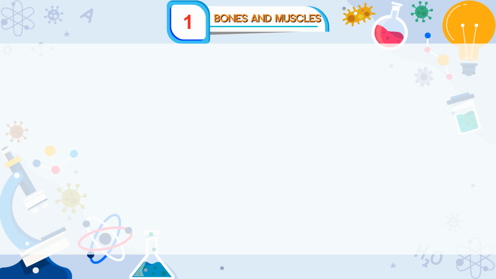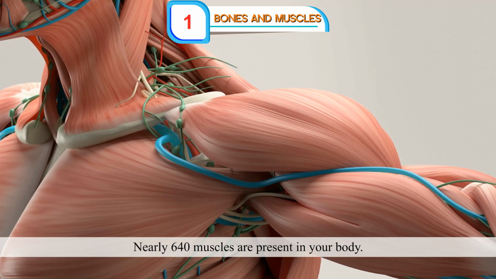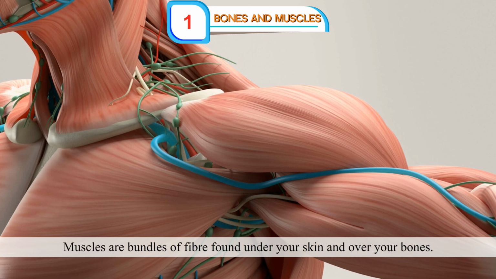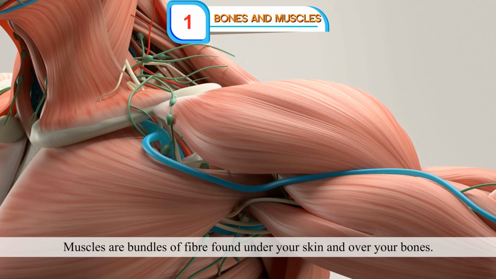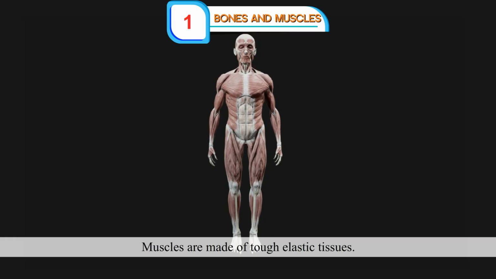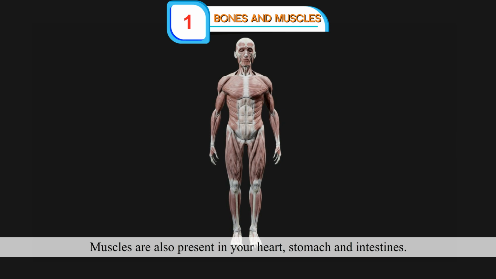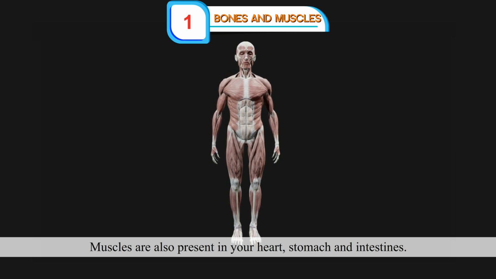Oral questions. The muscular system. Nearly 640 muscles are present in your body. Muscles are bundles of fiber found under your skin and over your bones. Muscles are made of tough elastic tissues. Muscles are also present in your heart, stomach and intestines.